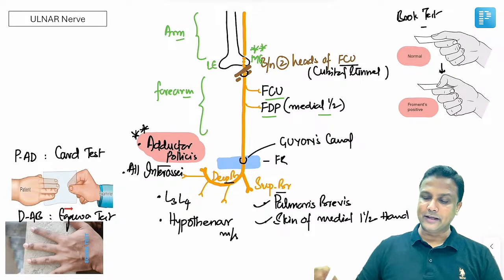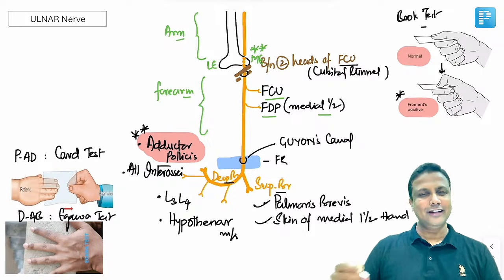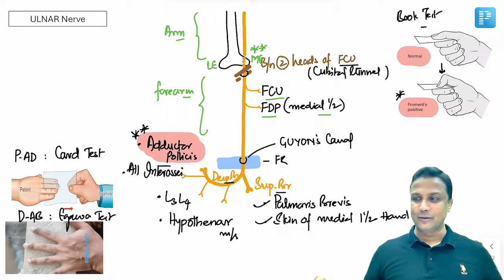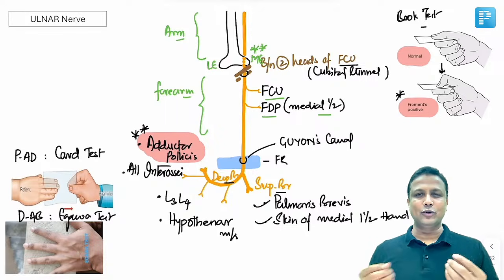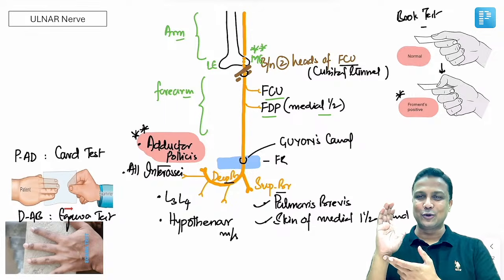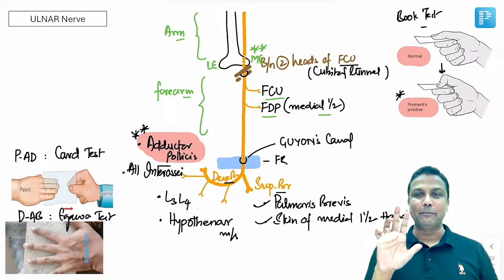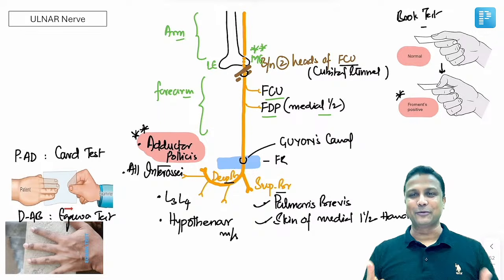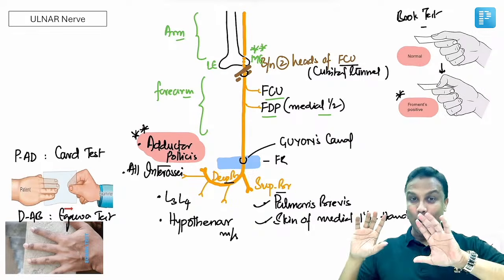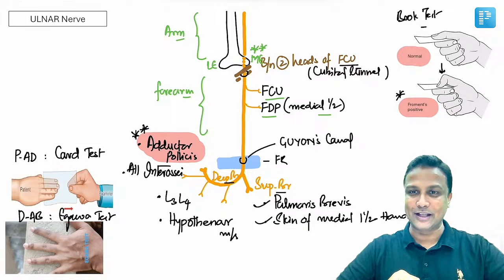And Froment sign was asked in your exam. That's all. In this manner, neatly and clearly, we have learned about the ulnar nerve. And I don't even have to tell you that silly thing. If the ulnar nerve is injured, all these muscles will be gone and it will be like partial claw hand. Which nerve is involved in partial claw hand? Ulnar nerve. Everyone knows this. That is the reason why I'm telling you all those points that you might be missing before the exam.